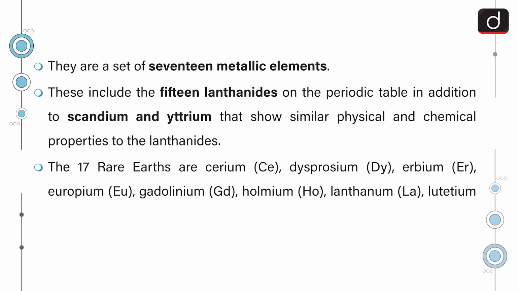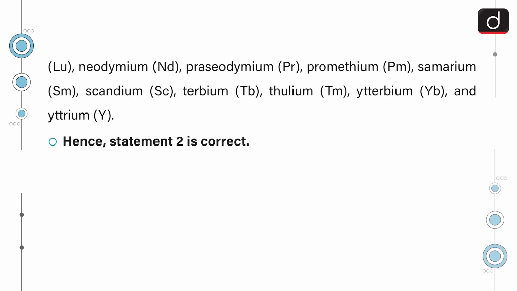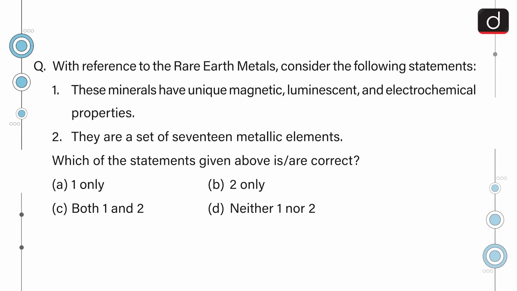The 17 rare earths are cerium, that is Ce, dysprosium, Dy, erbium, Er, europium, Eu, gadolinium, Gd, holmium, Ho, lanthanum, La, lutetium, Lu, neodymium, Nd, praseodymium, Pr, promethium, Pm, samarium, Sm, scandium, Sc, terbium, Tb, thulium, Tm, ytterbium, Yb, and yttrium, Y. Hence, statement 2 is correct. So the correct answer is option C, both 1 and 2.